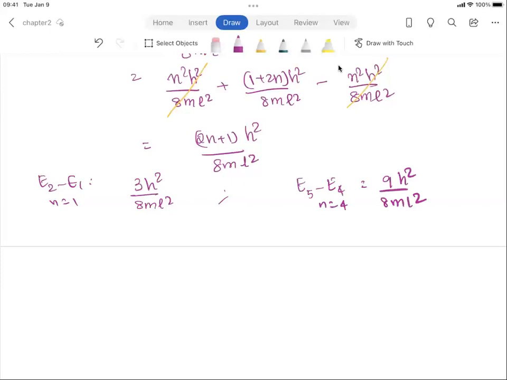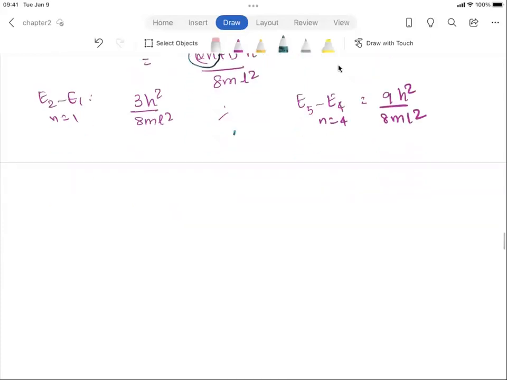The difference between two energy levels is clearly dependent on what energy level you're looking at. And you can actually see that the spacing, the difference in energies, increases as n increases. So when you move to higher and higher states, the energies of those states are going to be farther and farther apart. So the answer for part B is false, because the energy levels are not equally spaced.